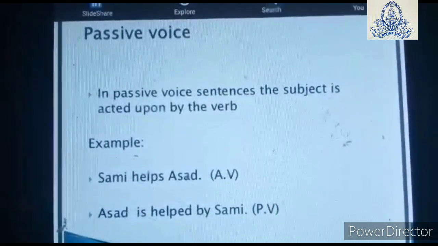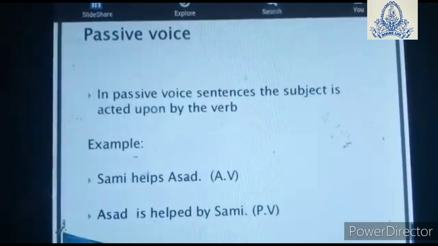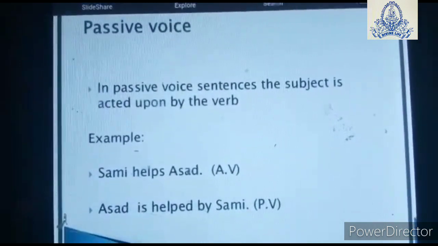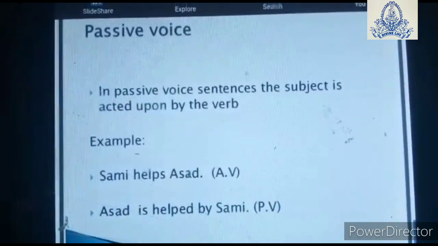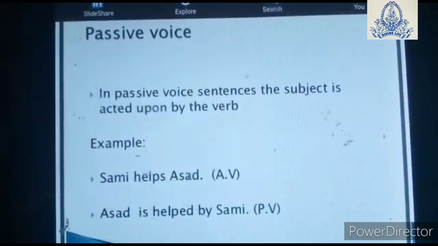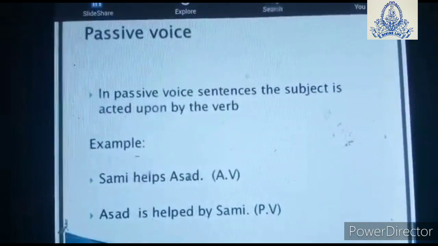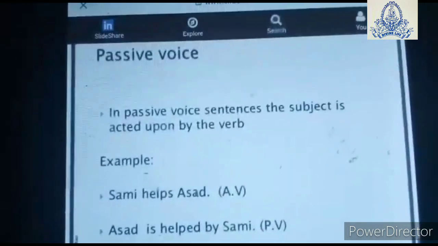One more example I will give. For example, "The man killed the tiger." That is your active voice. The man killed the tiger. If I say "The tiger was killed by the man," that is your passive voice.